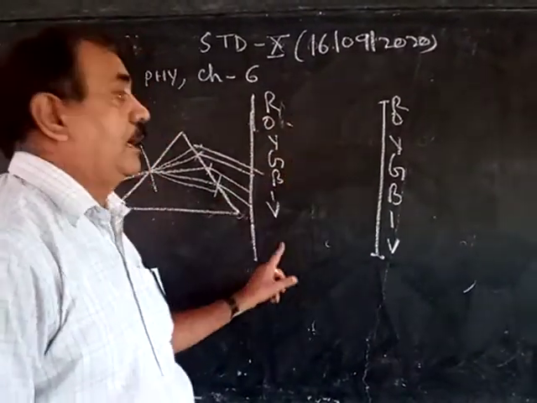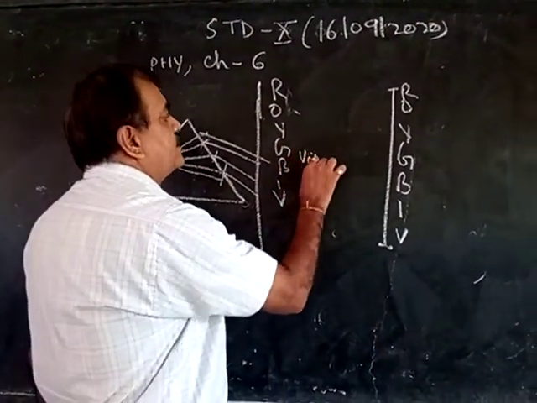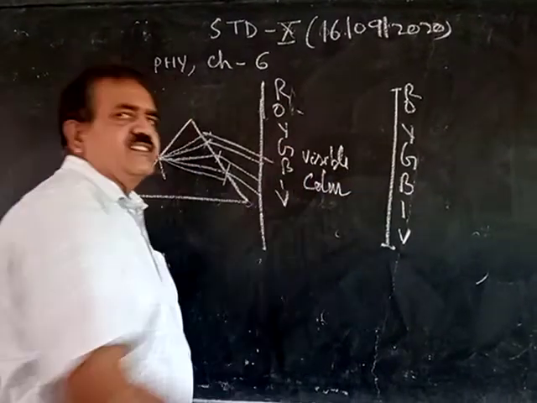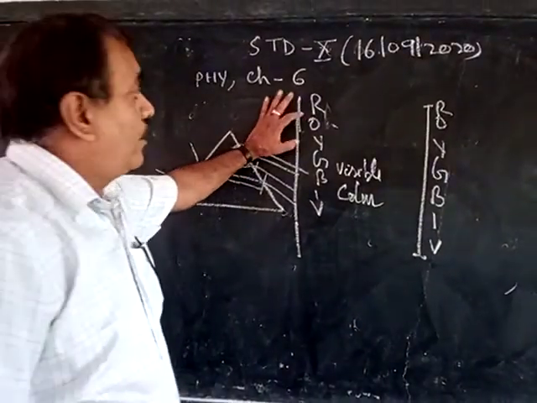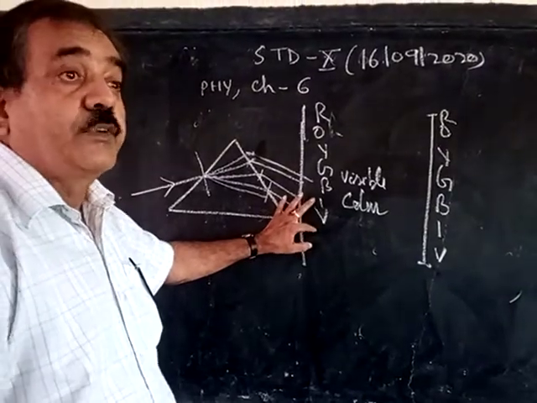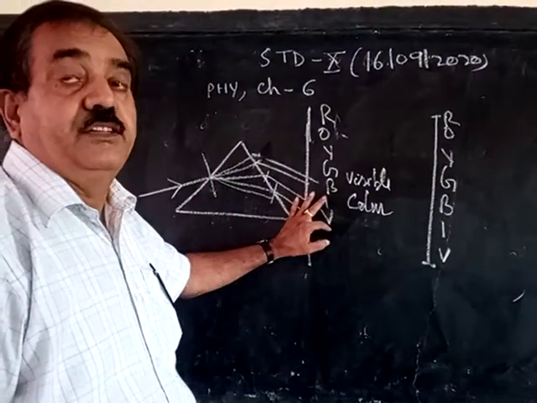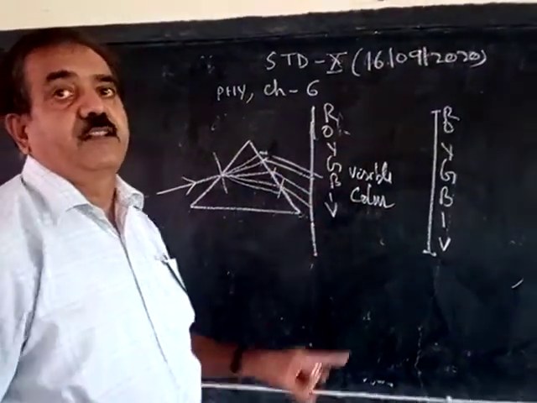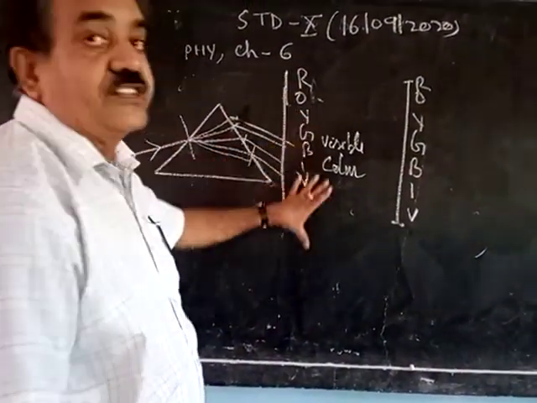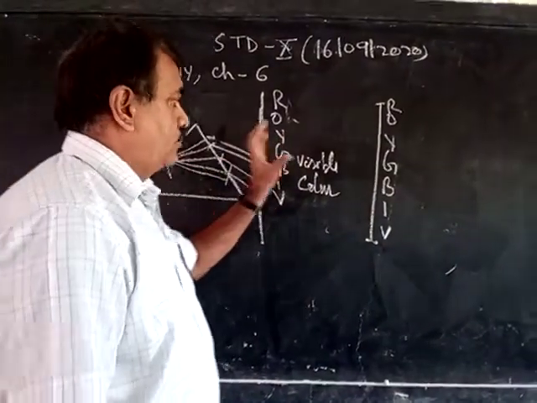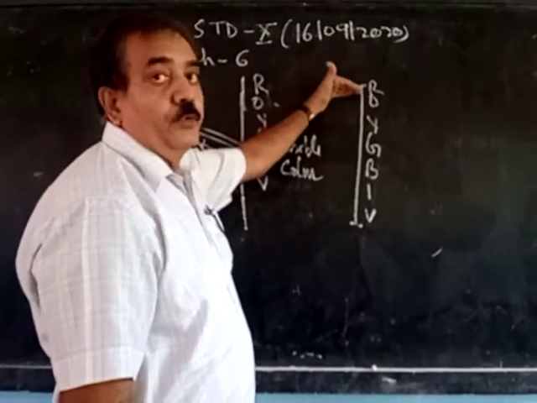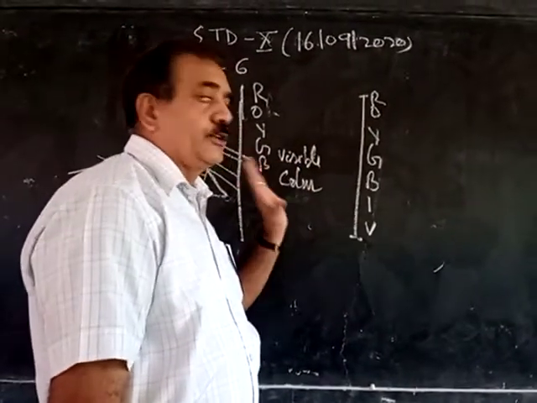This is the visible color that we can see. Why can we see? Because VIBGYOR has different wavelengths, so they create different sensations in our eyes. That's why we are able to recognize the colors. So these are the visible colors, but the spectrum doesn't end at red and violet only.